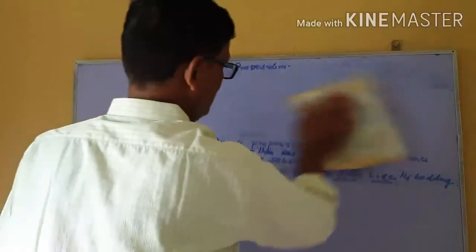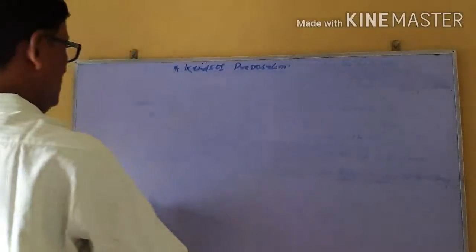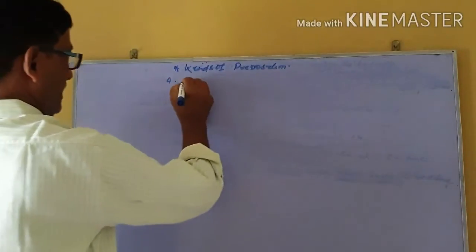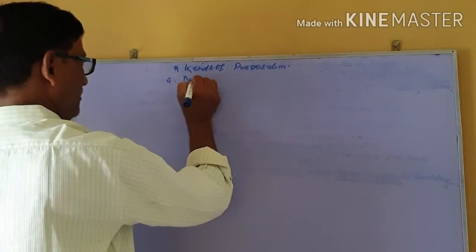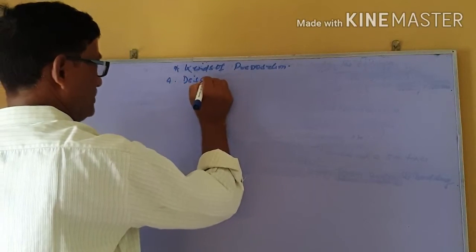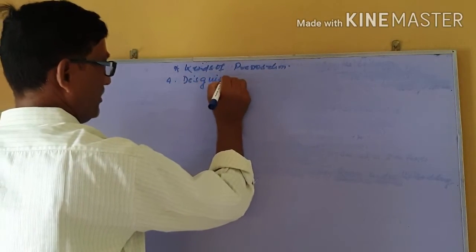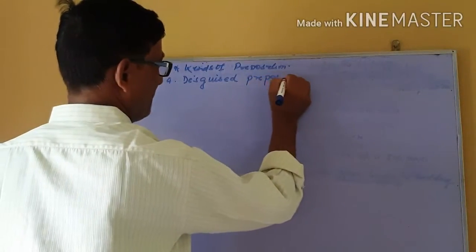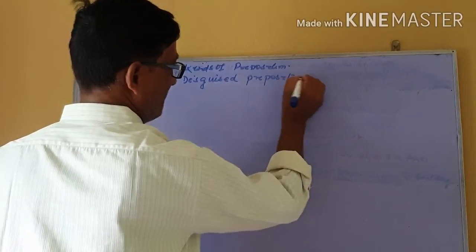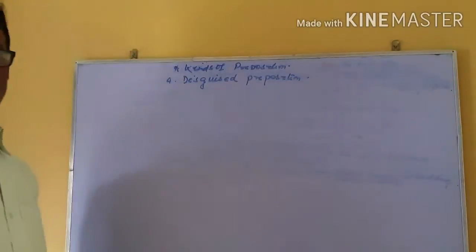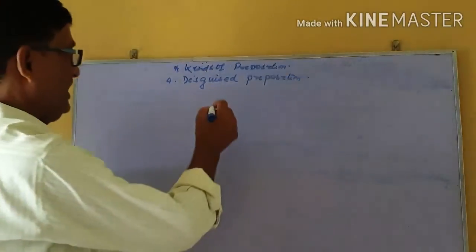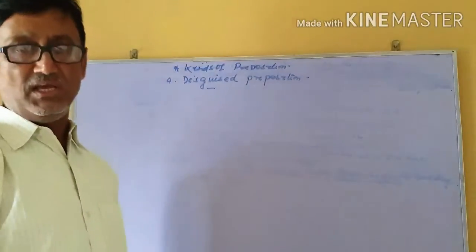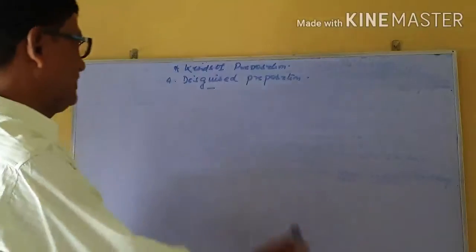Number 4 is disguised preposition. Disguise means to change itself in place of the original preposition. When another word is used in its place, this is called a disguised preposition.